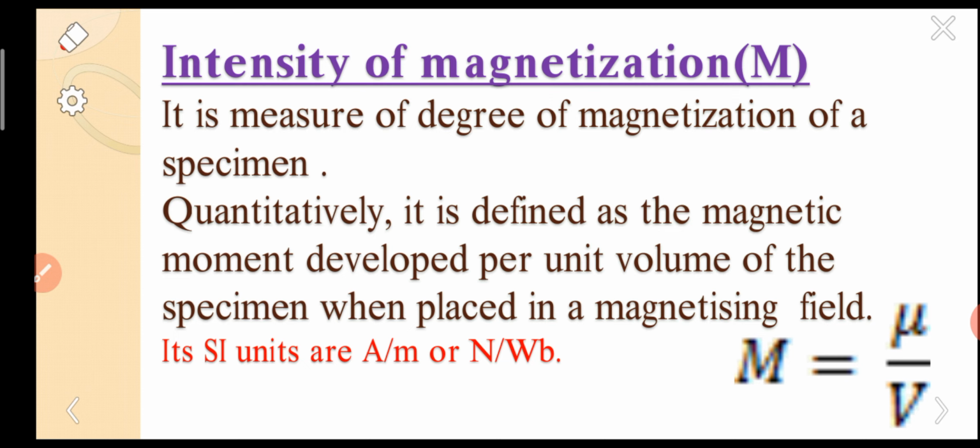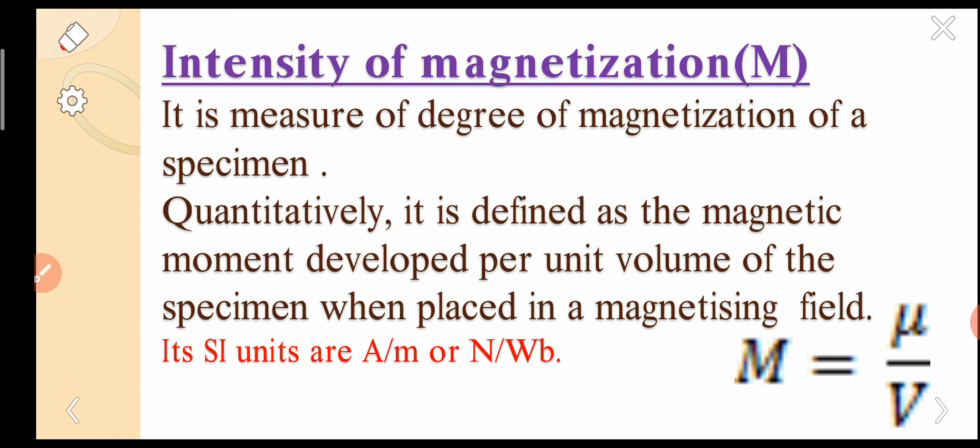So intensity of magnetization means, before going to intensity of magnetization, we just look at the word magnetization. As I had told in the previous slide, in our childhood experiences, we have done some simple experiments unknowingly. Whenever you have rubbed a steel or iron material with a magnetic piece, it also behaves like a magnet. We had already observed this in our childhood and at a later stage also.